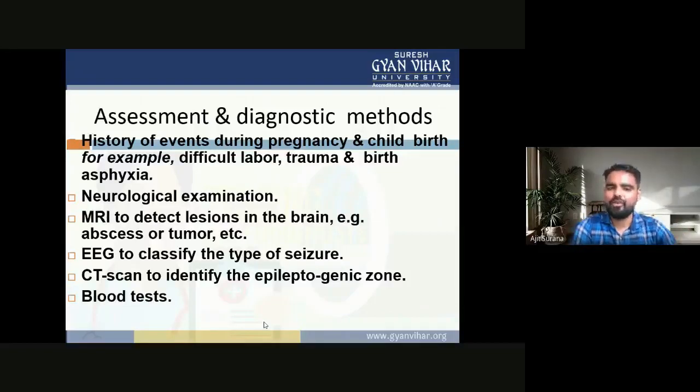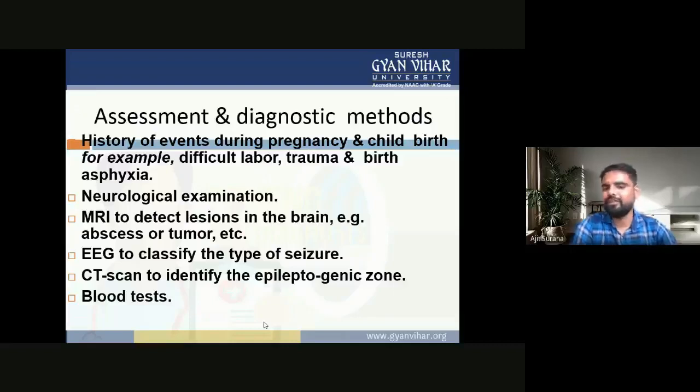Neurological examination of the patient, MRI to detect any lesions in the brain, for example abscesses or tumor, etc. Easy to classify the type of seizures. CT scan to identify the epileptogenic zone, or blood test. These are the assessment and diagnostic methods for epilepsy.